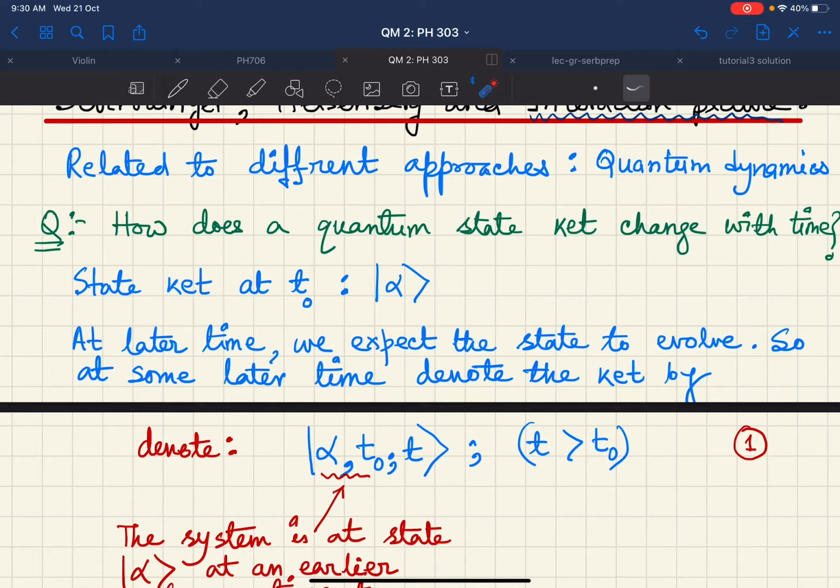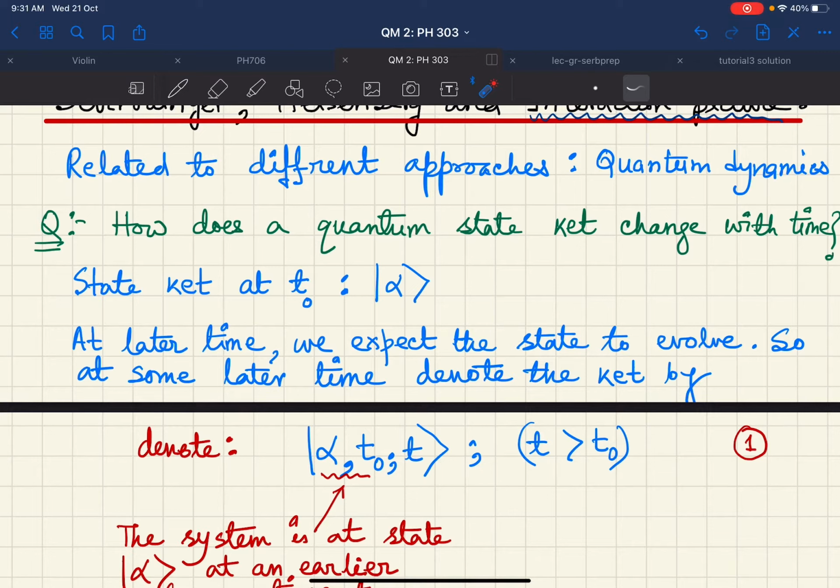And I know that the state ket is evolving in time, because one of the postulates of quantum mechanics tells you that the state of a system, denoted by this abstract vector, say alpha, is a function of time.